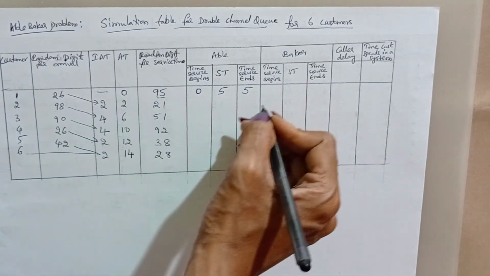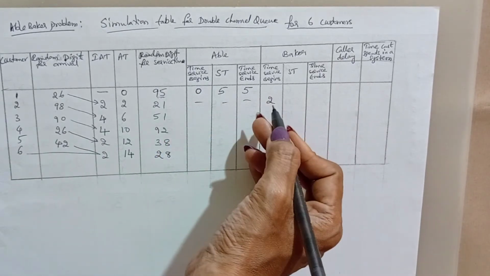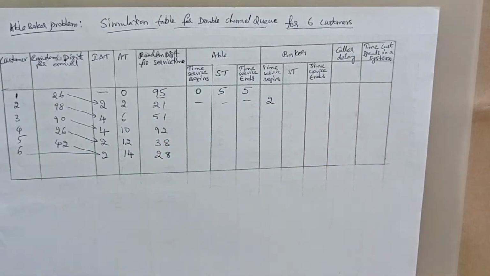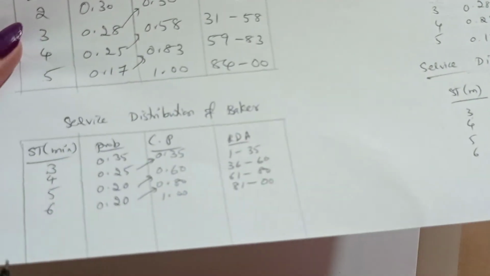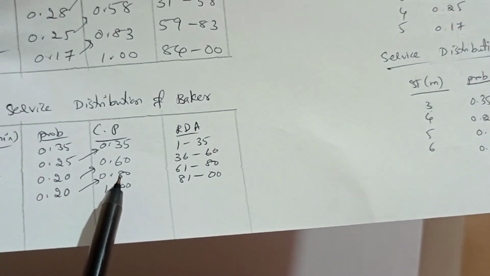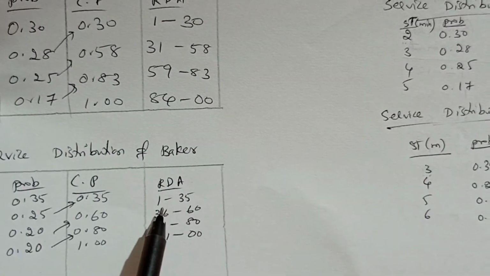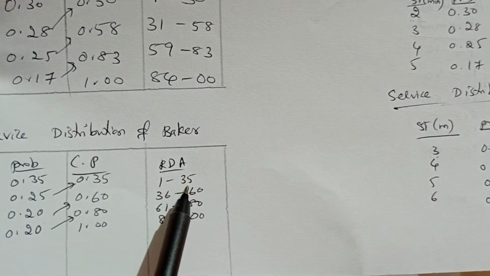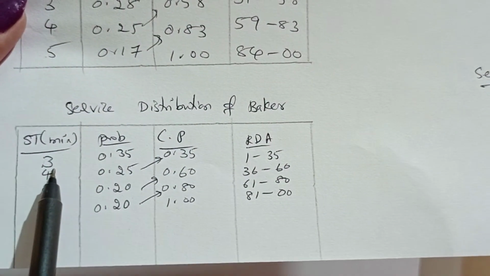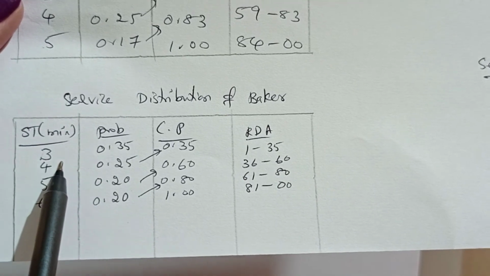Time service begins at 2, and we check the Baker service time table. The random digit is 21, which is between 1 and 35, so the service needs 3 minutes.